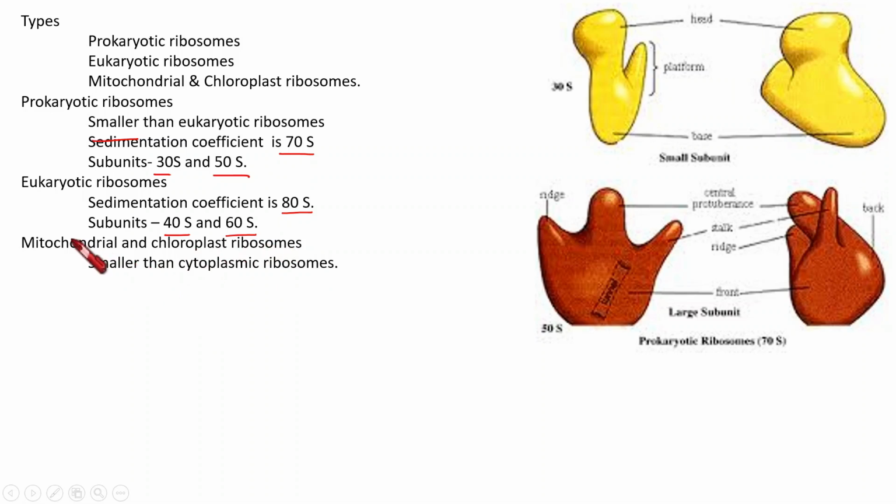That is why they have more similarity with the prokaryotic ribosome, and that is why they are smaller. It is believed to be descended from prokaryotes in the early history of evolution.